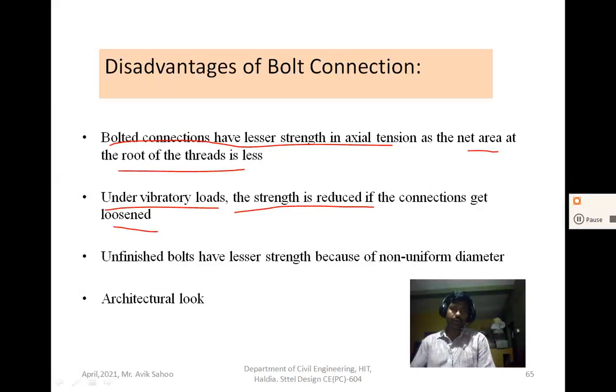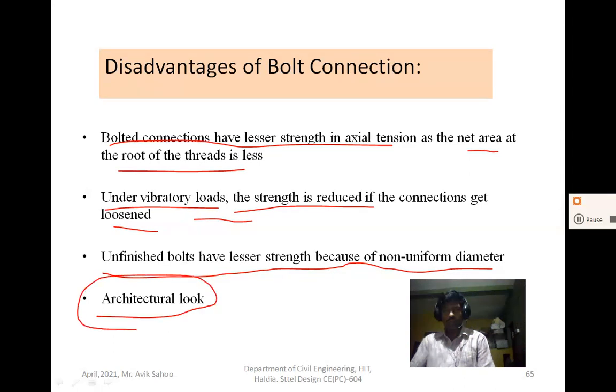So in bolted connections regular monitoring is required, to check whether the connection is tightened or not. The third point is that unfinished bolts have lesser strength because of non-uniform diameter, and the architectural looks are not so good.